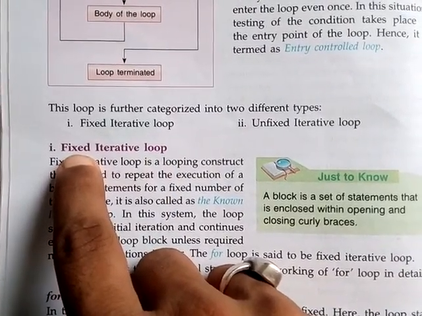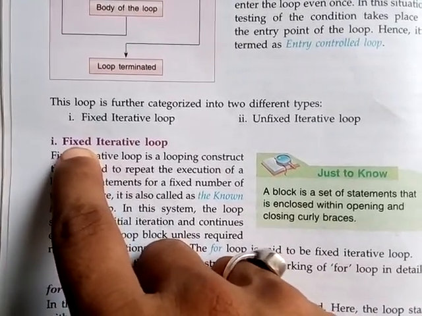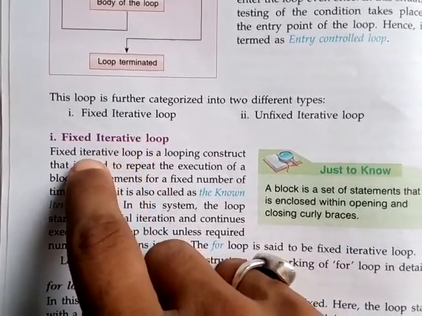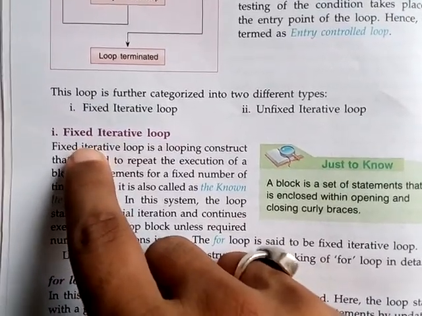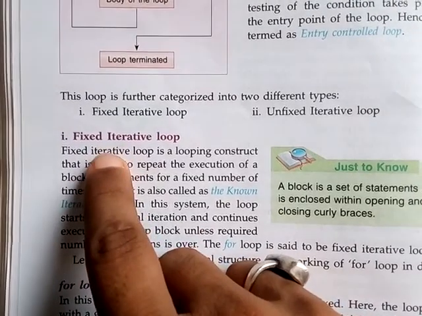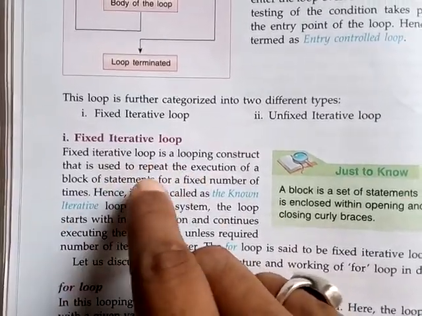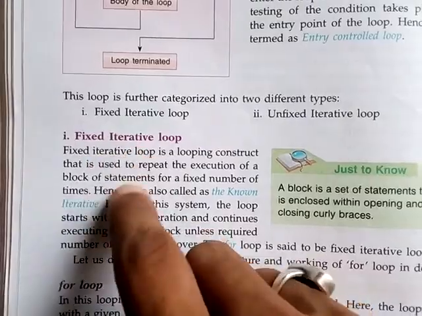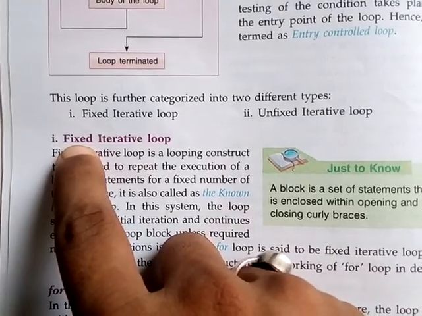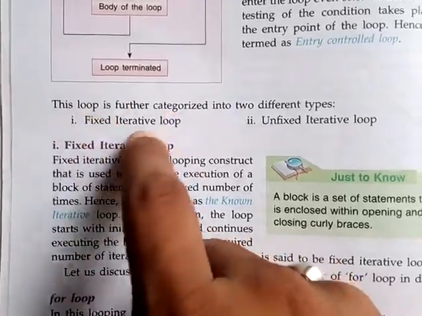So if I tell Srijit Bhadro that you sit up for 20 number of times, that means it is fixed iteration. Suppose Bhadro sits up the first time, 1, 2, 3. Every time it will be called first iteration, second iteration, third iteration, and so on up to 20. Once Bhadro completes 20 sit-ups, the loop is completed, and that loop will be called a fixed loop. Why? Because the number was already mentioned. That is why it is called a fixed iterative loop.